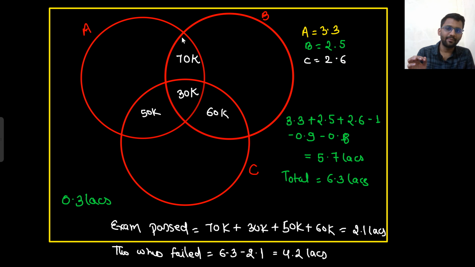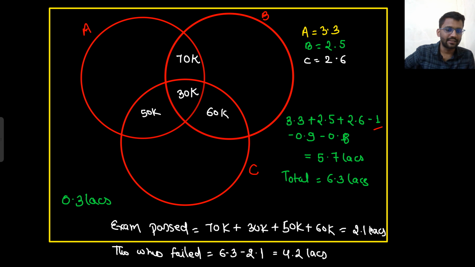Now I know that A and B combined was 1 lakh. So this portion has to be 70K. A and C combined is 80K, that means this has to be 50K, and B and C combined is 90K, that means this has to be 60K. So all these guys are those who managed to pass the exam.